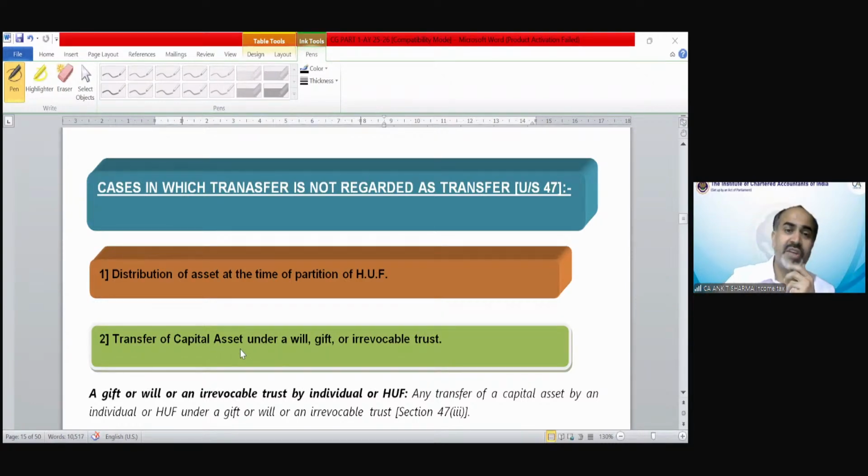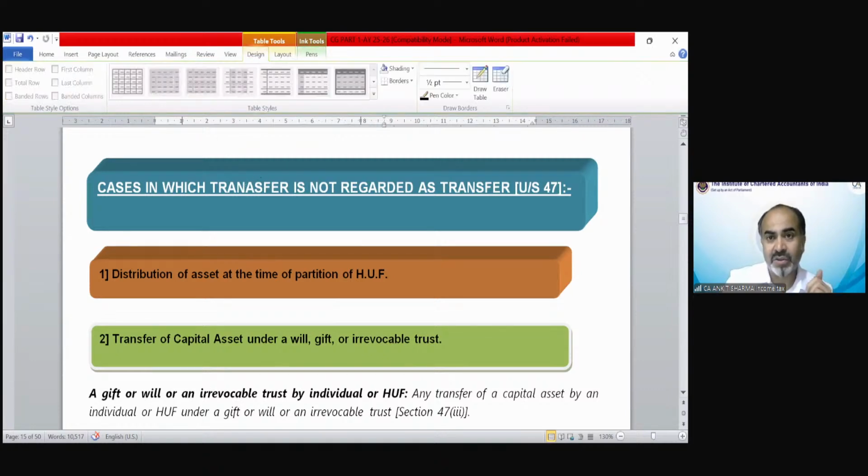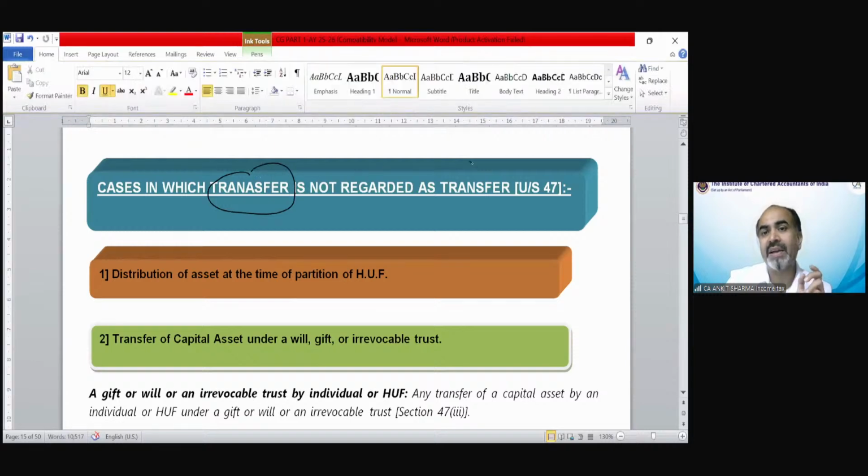So cases in which there is transfer, of course, that was a transfer. Like gift is a transfer. So they are saying cases in which transfer is not regarded as transfer. So there is transfer as per section 2(47), but we have specifically excluded those transfers from the definition of transfer. So these are, we can say, technically exempted capital gain.